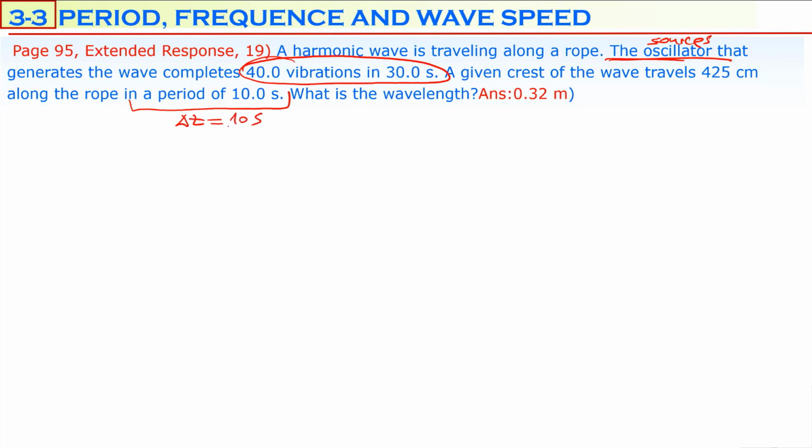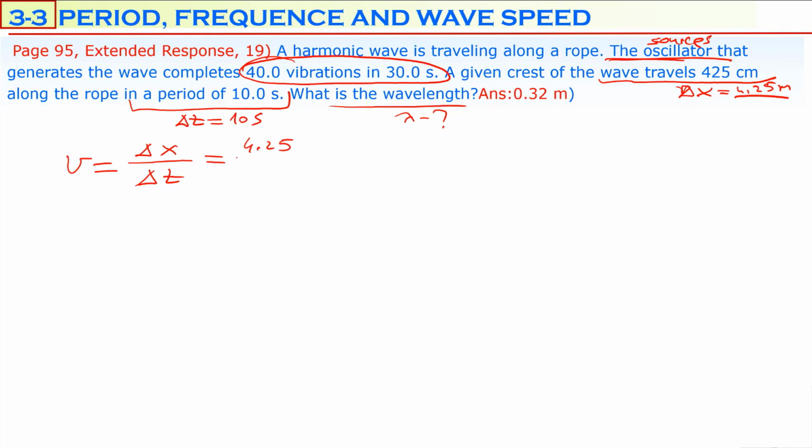And in this time interval, 10 seconds, this wave travels 425 centimeters, which is delta x. Delta x is equal to 4.25 meters. So what is the wavelength of the wave? But first we should get the speed of the wave, which is delta x over delta t, because we know what delta x is, we know what delta t is.